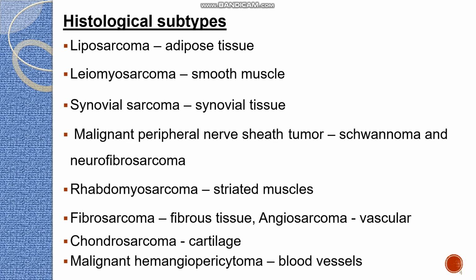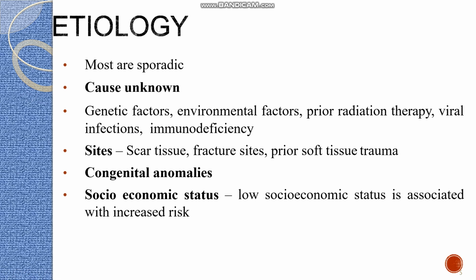When striated muscles are affected, it is termed rhabdomyosarcoma, and this is the commonest sarcoma seen in children. Fibrosarcoma means fibrous tissues are affected, and when the vascular system is affected, it is termed angiosarcoma. Meanwhile, malignant hemangiopericytoma is termed when blood vessels are affected. Chondrosarcoma when cartilage is affected. So these are some limited histological types. There are more than 60 histological types.